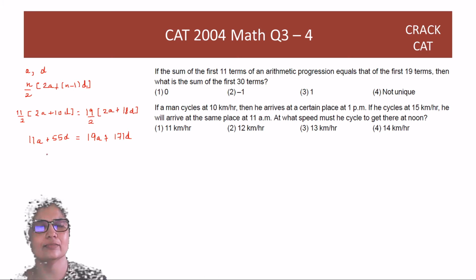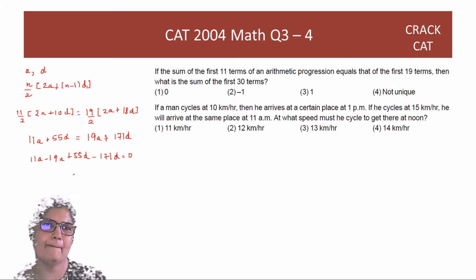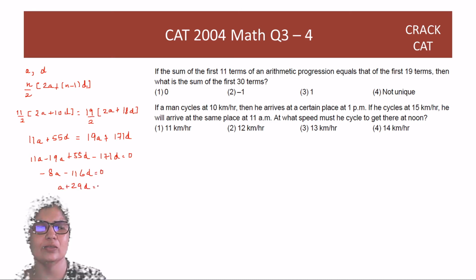Let's get everything here, right? You'll get 11a minus 19a plus 55d minus 171d is equal to 0. Which means minus 8a, and on this side you will get minus 116d is equal to 0. And now I can get rid of the 8. I'll get a plus 29d is equal to 0, that is, 2a plus 29d is equal to 0.